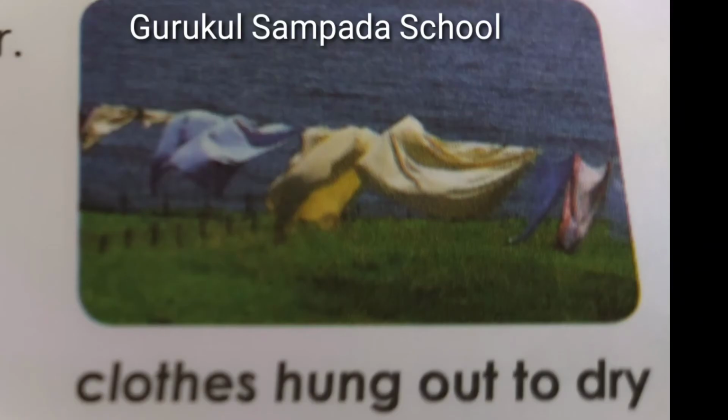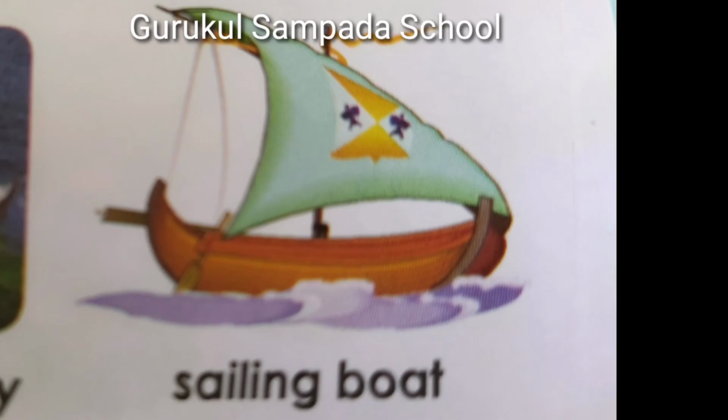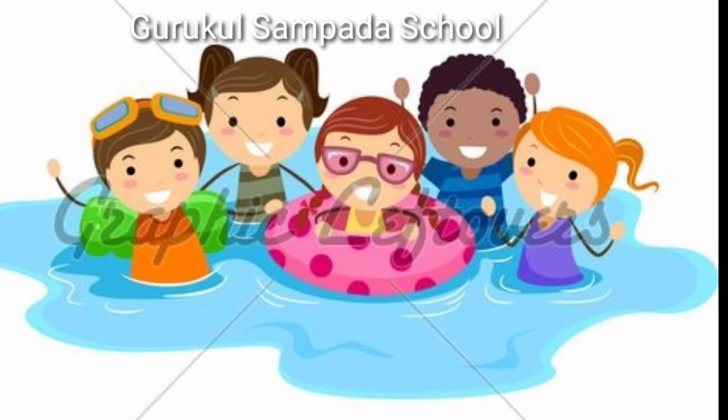Fourth, air helps the clothes to dry faster. Fifth, air helps boats to sail. Amazing fact: air is lighter than water. Things filled with air float on water. That is why swimming tubes help us to float on water.